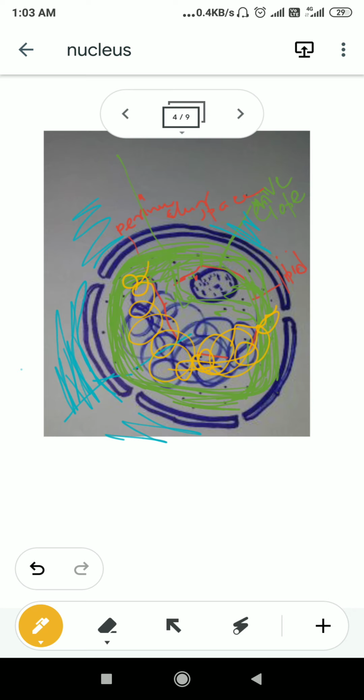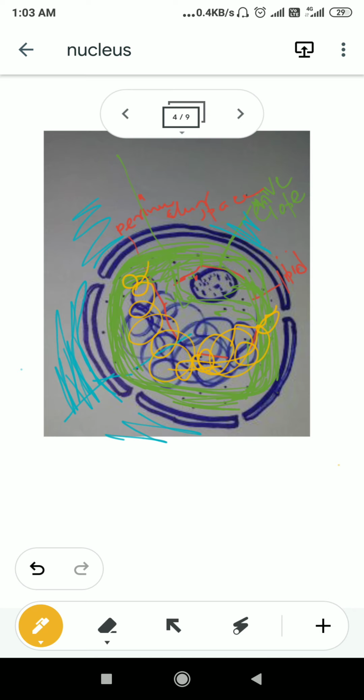So which is the genetic material? In the case of humans, the genetic material is either RNA or DNA. So this chromatin fiber contains the genetic material, DNA or RNA. If you look at the detailed structure of DNA, you will find that DNA is ultimately made up of genes. These genes are responsible for carrying genetic information from one generation to another, which is a very vital thing.